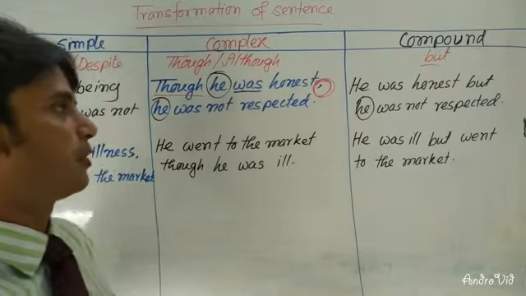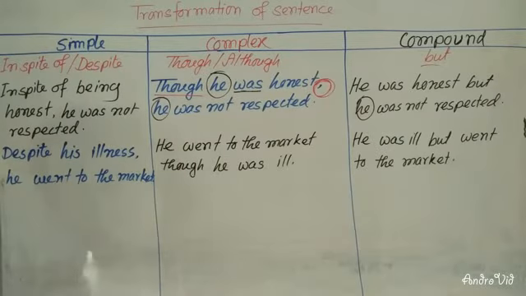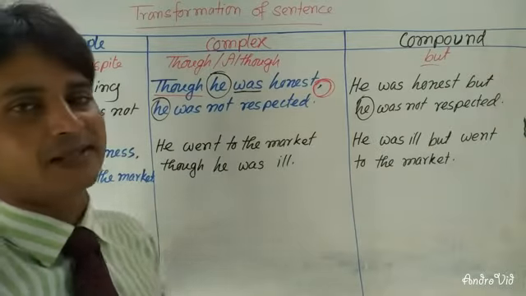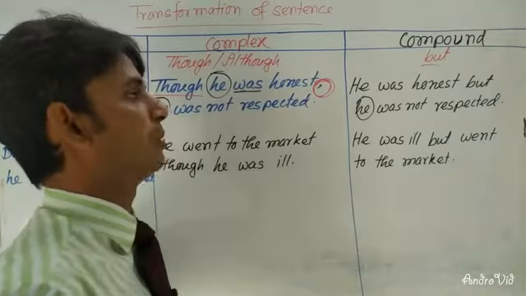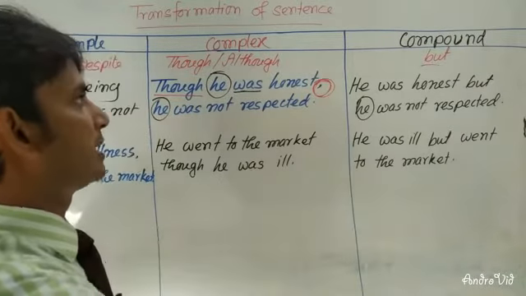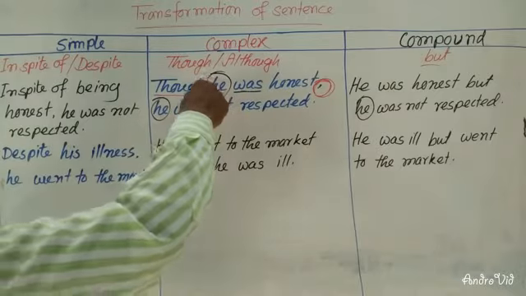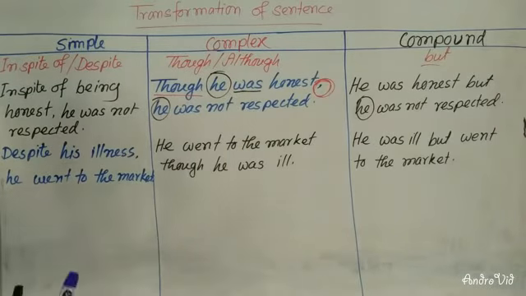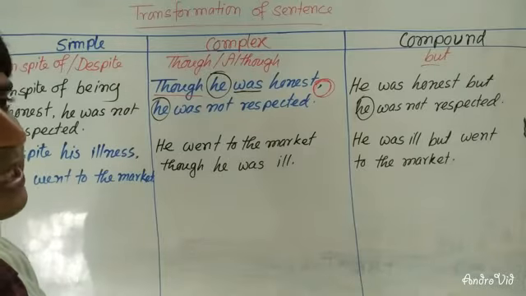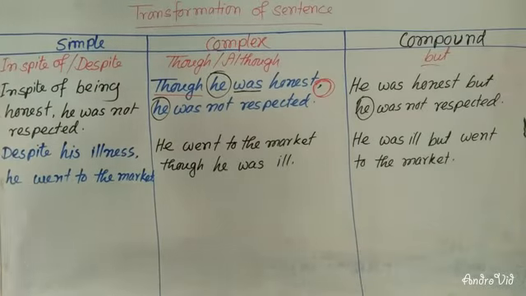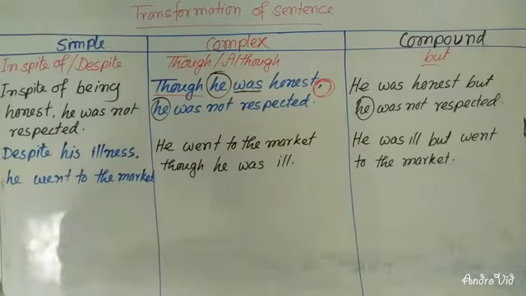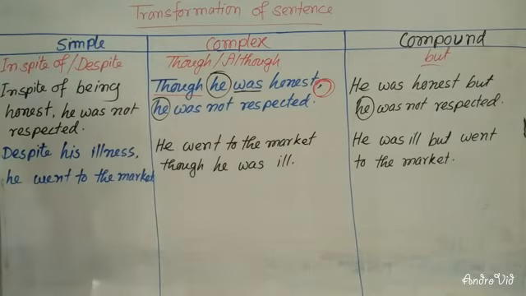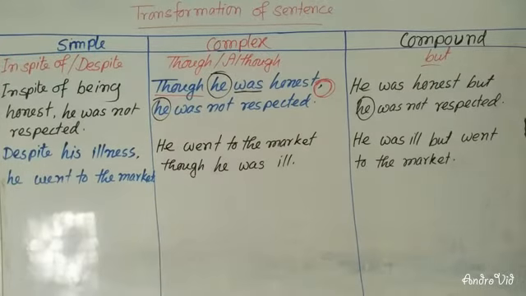So if you have this type of words like in spite of or despite in simple sentence, you will have to use though or although in complex sentence, and you will have to use but in compound sentence. If you have but in compound sentence, then at the time of changing into complex, you will have to use though or although. Then you will have to make two clauses. One will be independent and another will be subordinate clause. In simple sentence, one will be independent clause and another will be phrase. Dear learners, I hope you have understood it clearly. Now I'm going to give you another example.